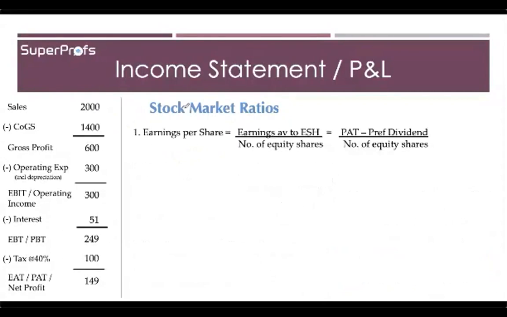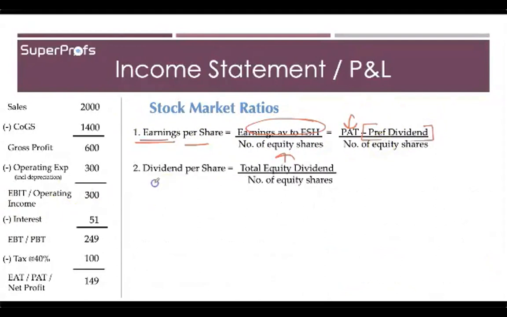The very first one is earnings per share, in which you calculate the earnings available to the equity shareholders divided by the number of equity shares. And as you know, earnings available to equity shareholders is also net profit or PAT minus the preference dividend.